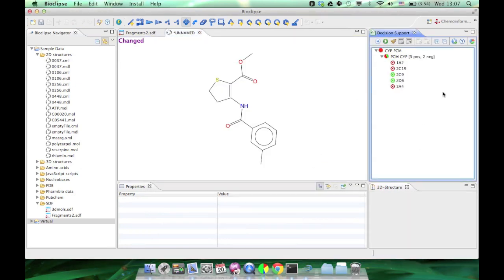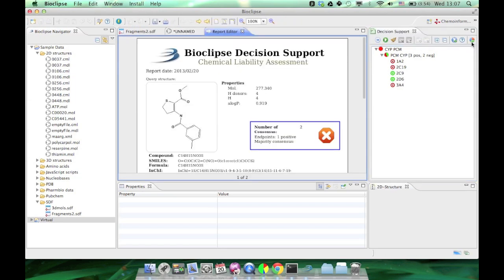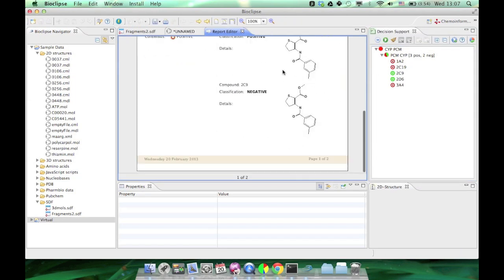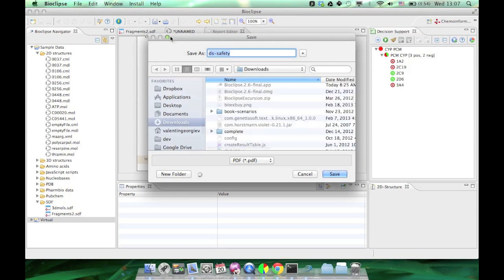And finally, I can easily create a report which can be exported and saved as a PDF file on my computer.